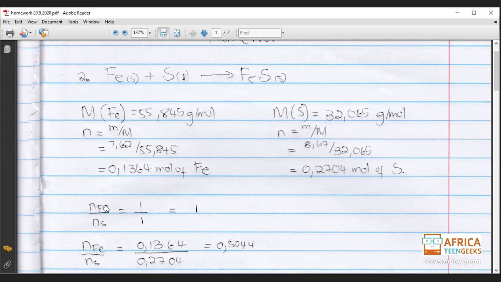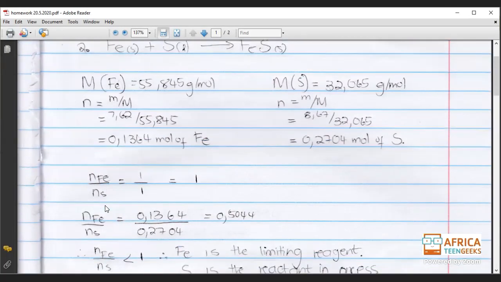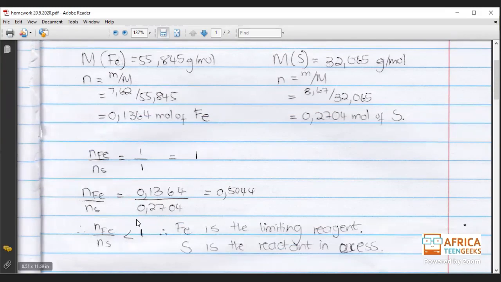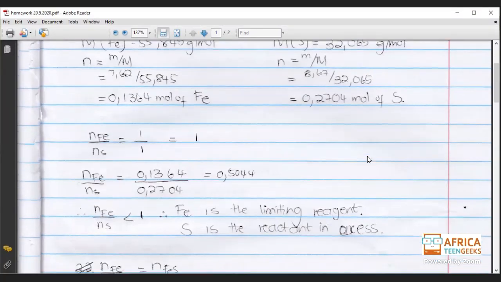Do you guys understand? If you don't understand, just drop me a chat quickly and I'll go through it again, because this part is very important. That's how you find your limiting reagent. And if you can't do it, then your answers are likely going to be wrong when you get to the next section. So you see, because 1 is greater than the ratio that we got here, Fe is the limiting reagent, and because you only have 2 reactants in this equation, then ultimately S will be the reactant in excess. Are you guys with me? Well, I hope that you guys are with me. Okay, then we move on.